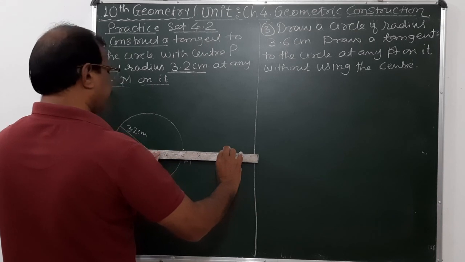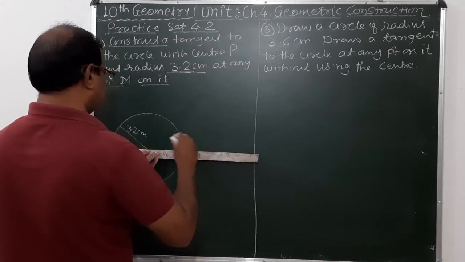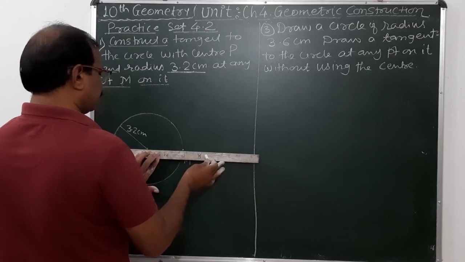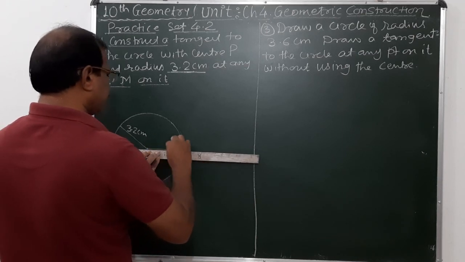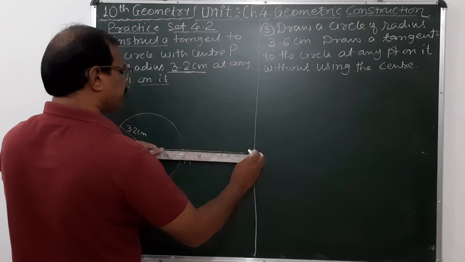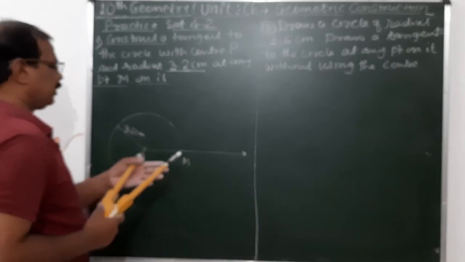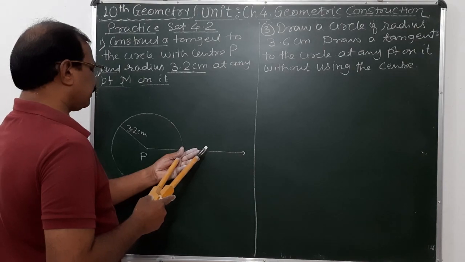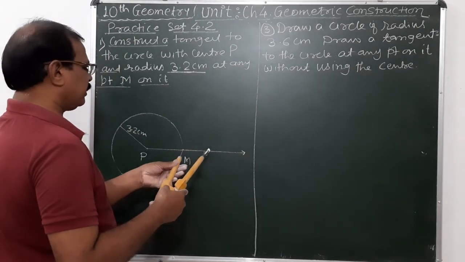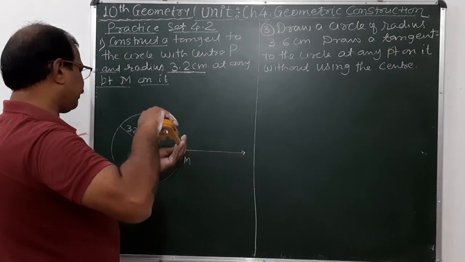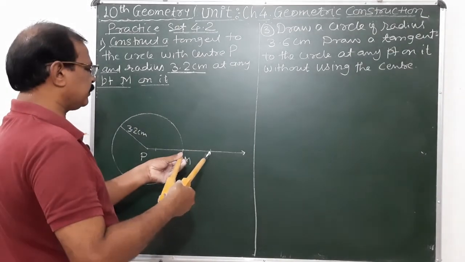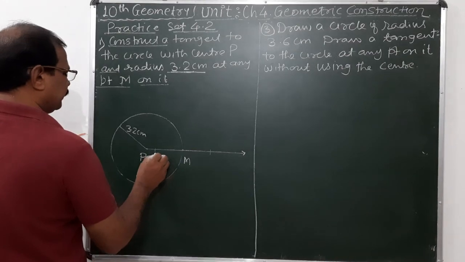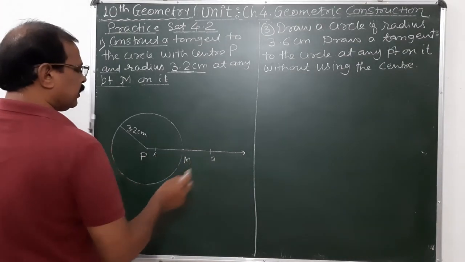I draw a ray passing through point M. I just take any distance in my compass and make a segment here like this. Suppose this segment is AB.